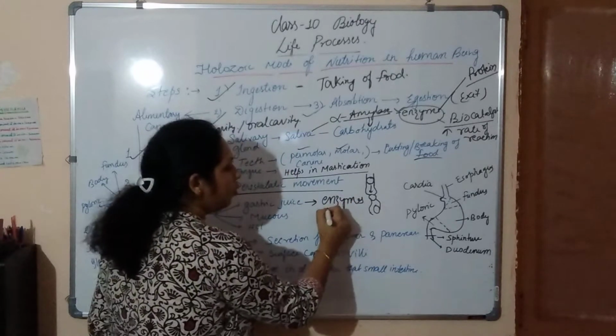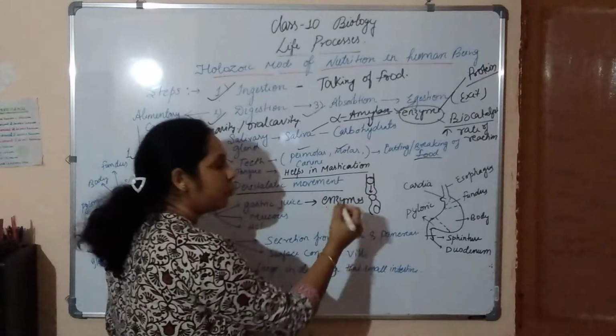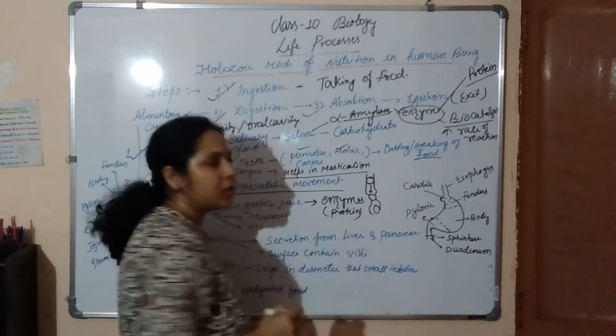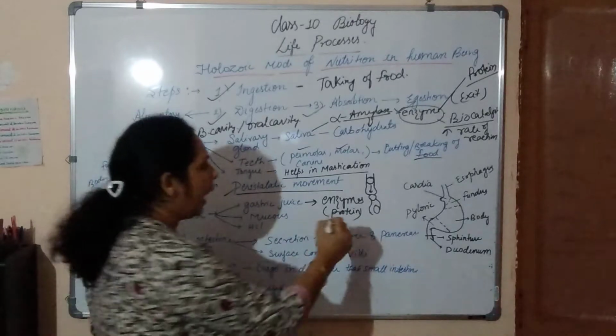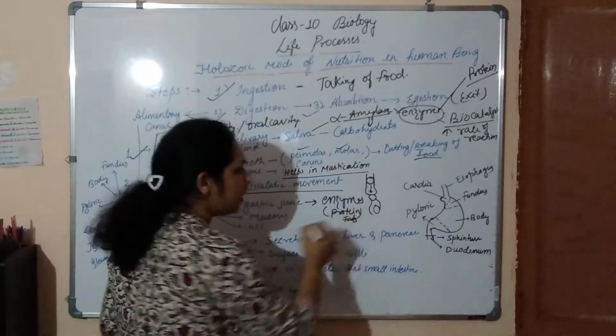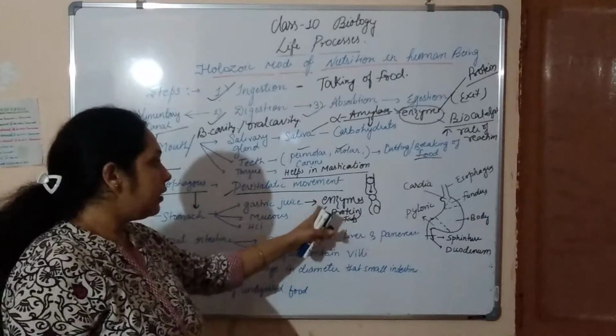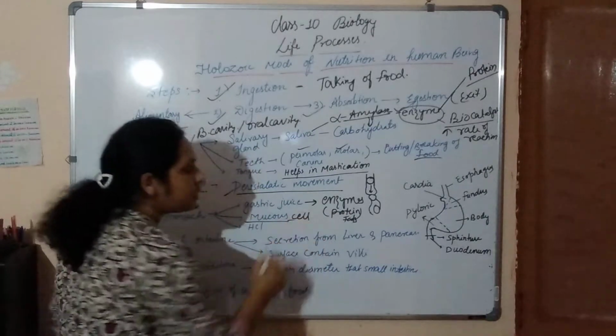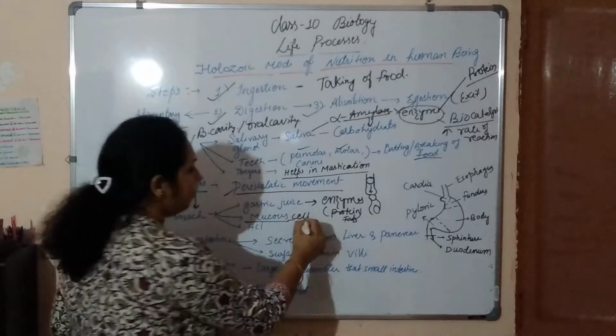The gastric juice produces some enzymes to digest or break down the protein. So here partial digestion of protein and fat takes place, and there are mucus cells present. The mucus cells produce mucus.